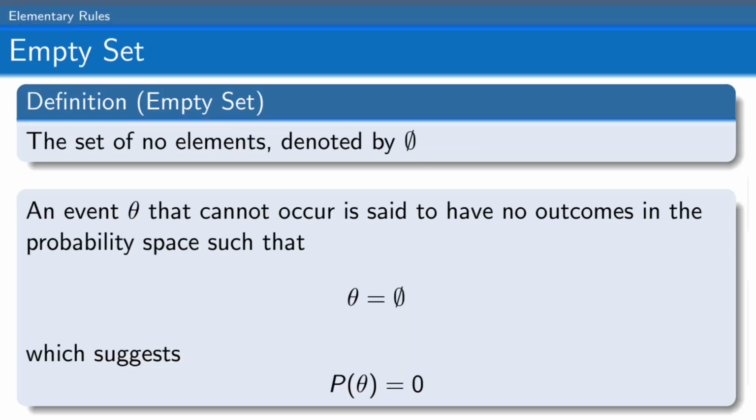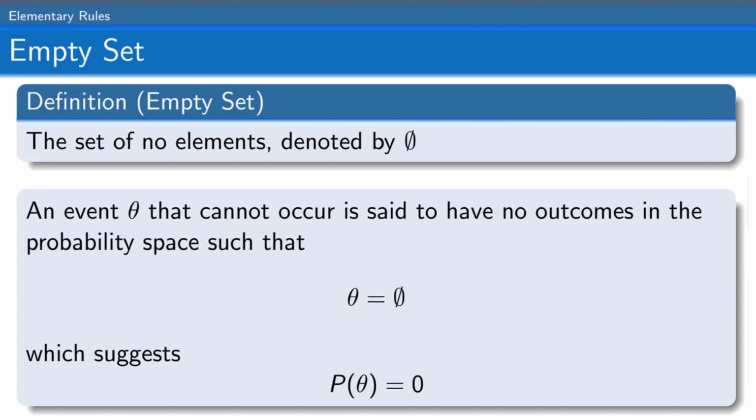The empty set is the set of no elements, denoted by a 0 with a slash. An event theta that cannot occur is said to have no outcomes in the probability space such that theta is the empty set, which suggests that the probability of theta happening would be 0 because there's no outcome inside of theta. That would be like, what's the probability of rolling 2 dice and getting a 15? You can't get a 15. So that would be an empty set, and the probability of rolling a 15 would be 0.